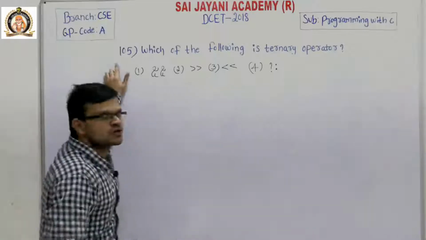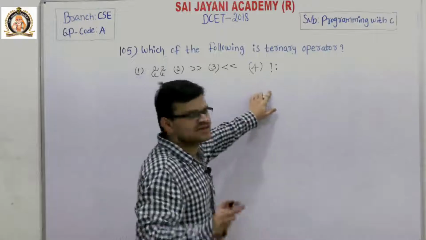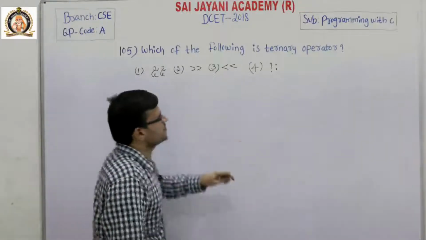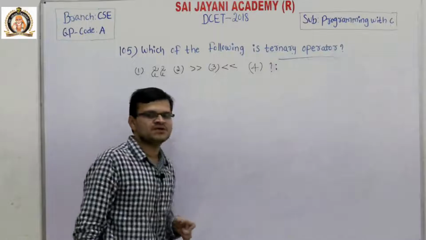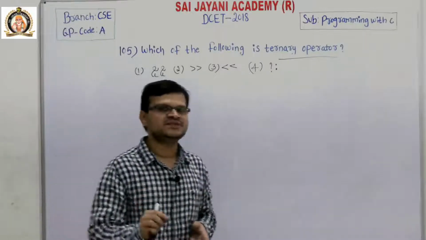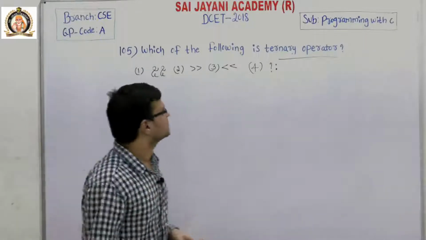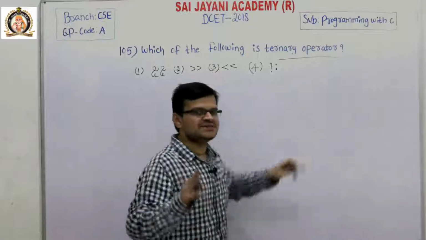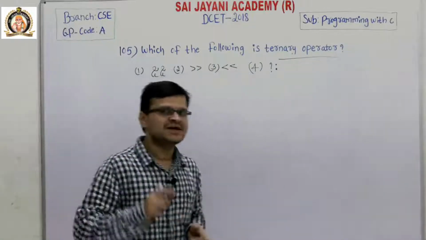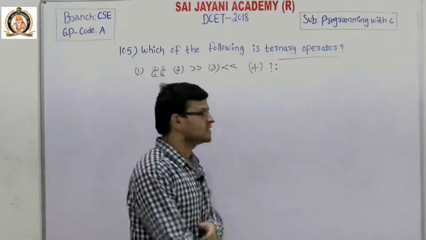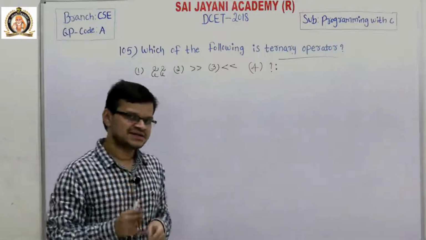Question number 105, which of the following is a ternary operator? We have 4 options. A programmer uses the ternary operator for decision making in place of if and else statements. A ternary operator takes three arguments. The first is the comparison argument, the second is the result upon true comparison, the third is the result upon false comparison.